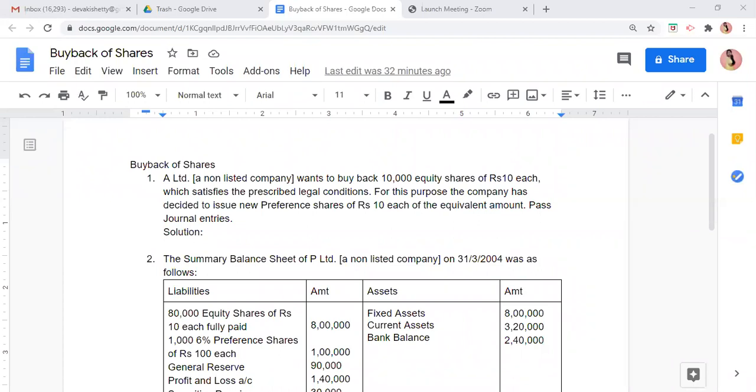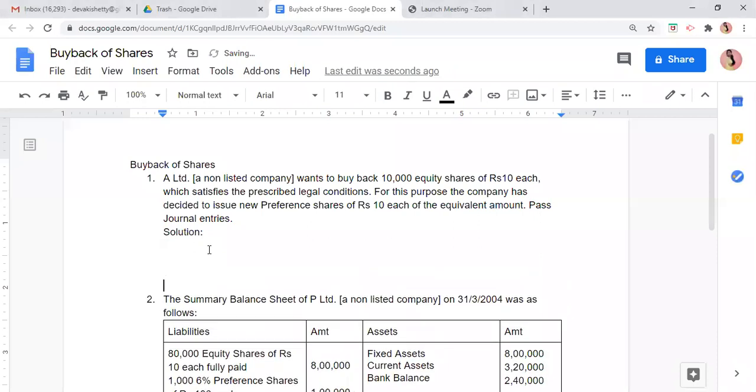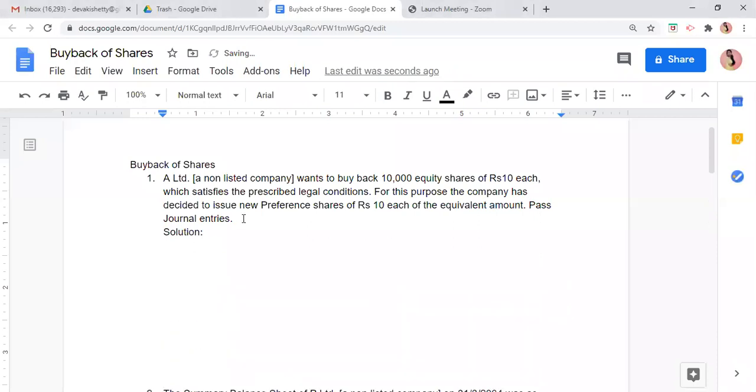So today what we will do, we will start with the first sum. There are some sums which I have written, so we will be doing those sums. So let us do the first sum, a very basic sum. Let me read the question for you all.